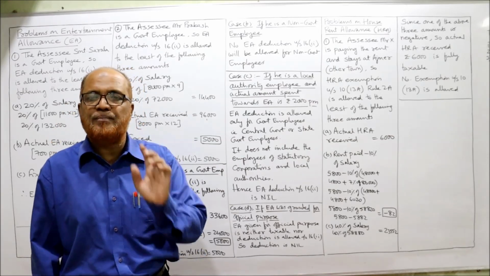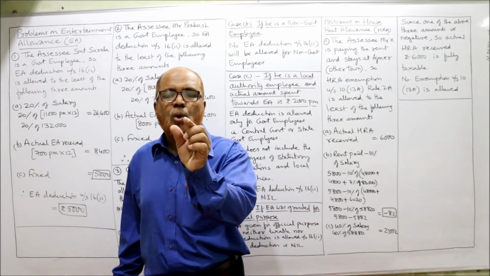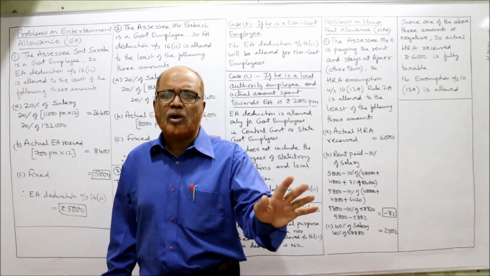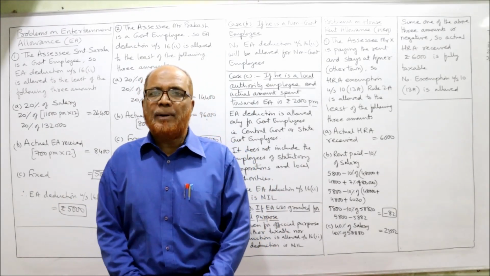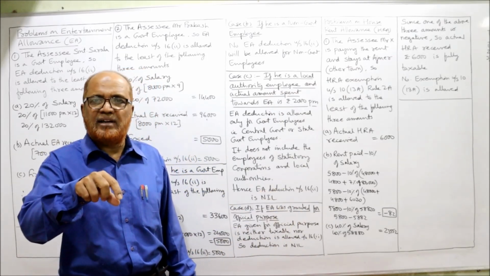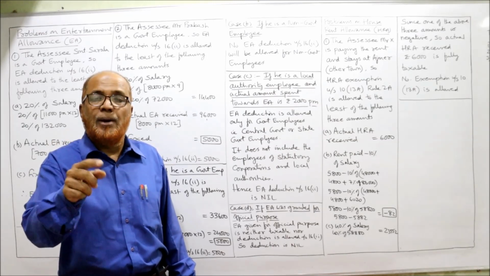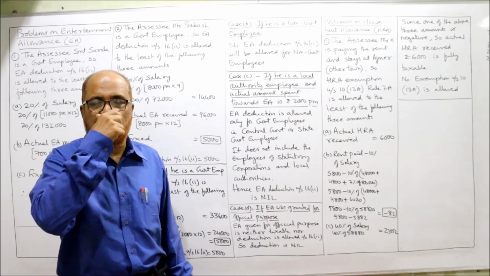That is the definition of salary. In case of EA, salary means only basic, nothing else. No DA, no commission, nothing should be taken while calculating salary for EA. But for calculating HRA, salary means basic pay plus DA if it enters for retirement benefit, plus commission if it is based on a fixed percentage on turnover.